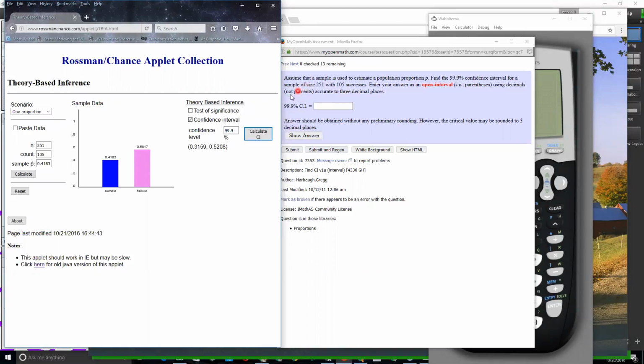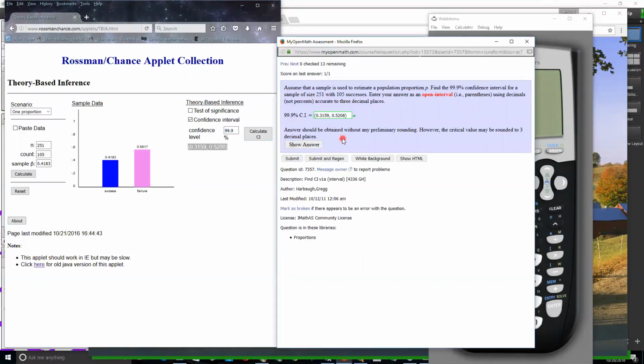Not percentages. Okay, so I think we should be okay to do this. In fact, I'm going to try to be lazy and copy and paste that right in, and show the answer. Let's see if it takes it. It did. Pretty easy, huh?